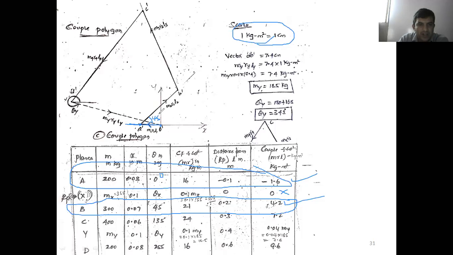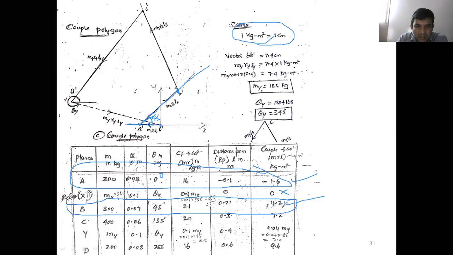On the 45 degree line, what is the magnitude here? The magnitude is 4.2 kg meter square, converted into centimeter, 4.2 centimeter. Now through the compass measure 4.2, or draw a radius here on the 45 degree line. Now we get B dash.